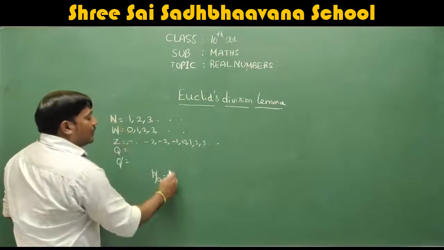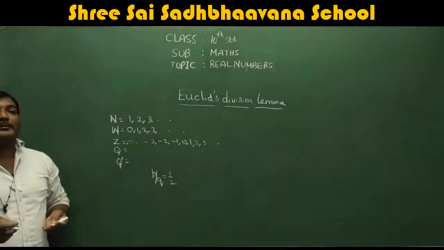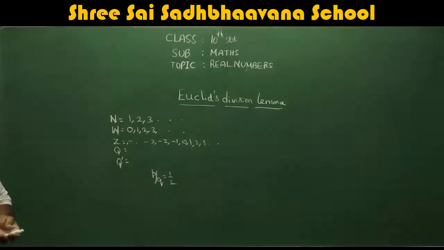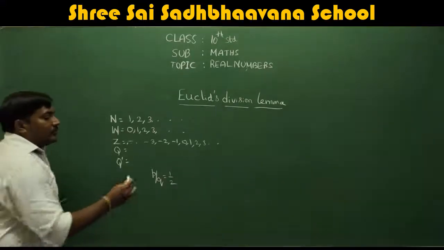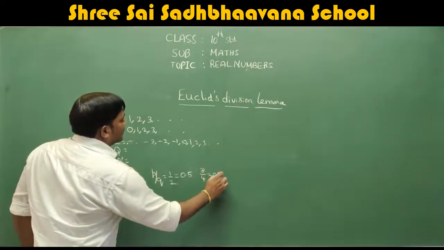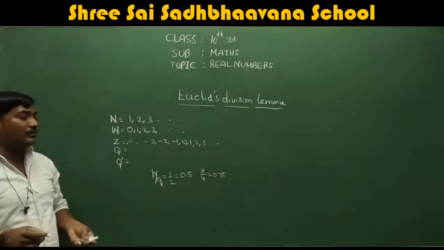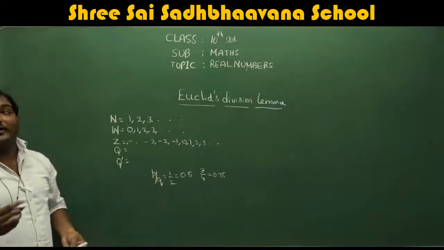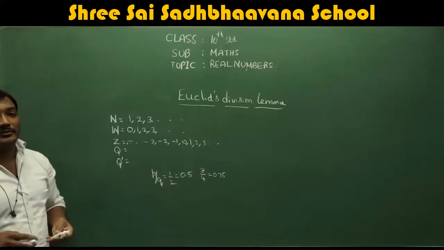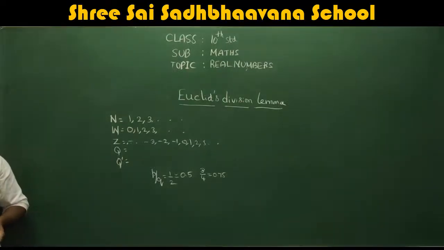For example, 1 by 2 can be written as 0.5, and 1 by 4 can be written as 0.25. For 1 by 2 you get the exact answer 0.5, and for 3 by 4 you get the exact answer 0.75. It is not an approximate answer. You can divide 1 by 2, and similarly 3 by 4, so this is possible. So this can be written in p by q form, and you get a terminating decimal.